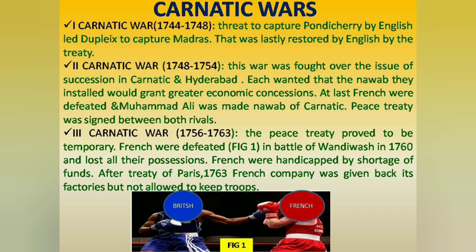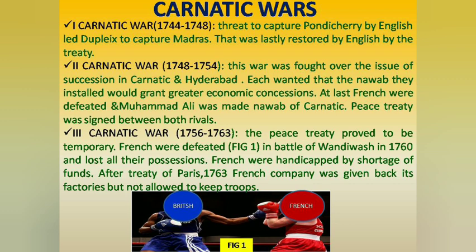And then the last war, that is the Third Karnataka War. At this time, because of the Battle of Plassey, the Britishers gained control over the rich province of Bengal and French were handicapped because they had shortage of fund. So again in this battle the Britishers defeated French and it started in 1760 to 1763.